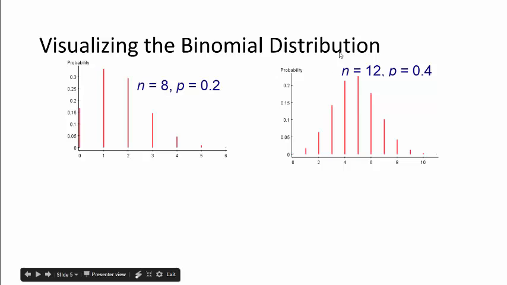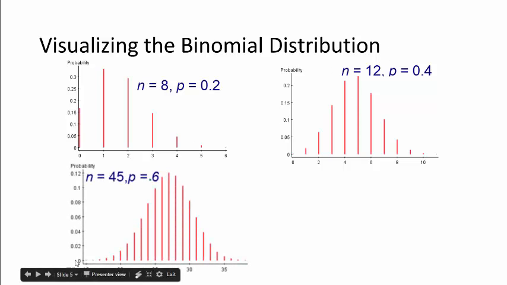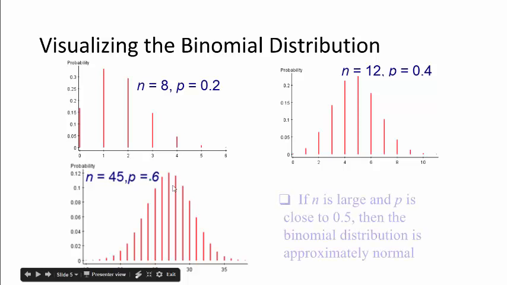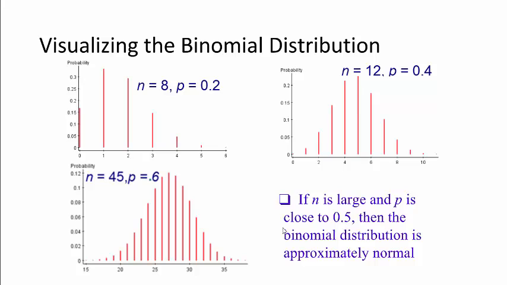Plus, as our n increases, our data is going to look better. Again, look at our sample size is much bigger. My probability of success is 0.6. Looks better. Looks like a more normal model. So when n is large and p is close to 0.5, the binomial distribution will be approximately normal.